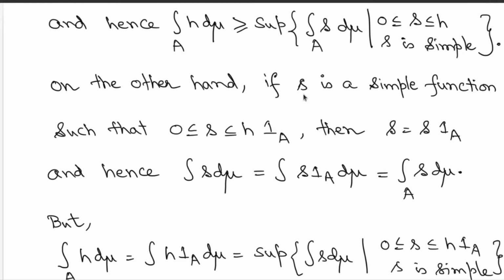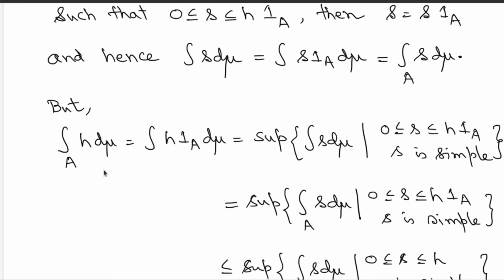Therefore in this case, when s is a simple function below h times indicator A, the integration of s will be the same as the integration of s times indicator A. But that is nothing but, in our notation, the integration of the function s over the set A. Great. Now consider the integration of h over the set A. That is nothing but the integration of h times indicator A, right?